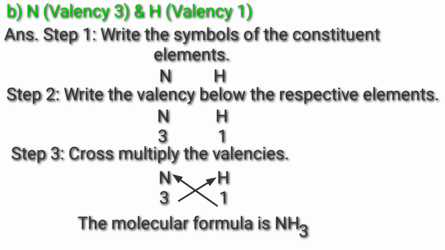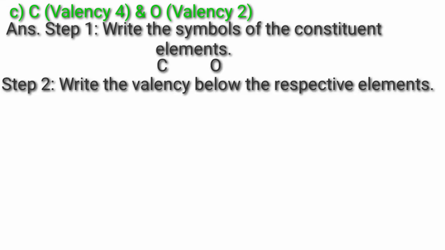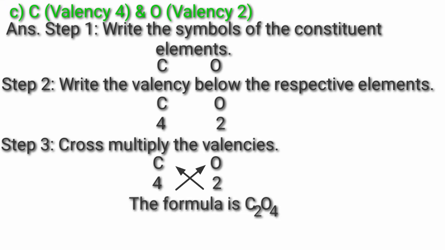Question C. C valency 4 and O valency 2. Answer. Write the symbols of constituent elements, that is C and O. Write the valency below the respective elements. C valency 4, O valency 2. Now cross multiply the valencies. C multiplied by 2, O multiplied by 4. So the molecular formula is C2O4.